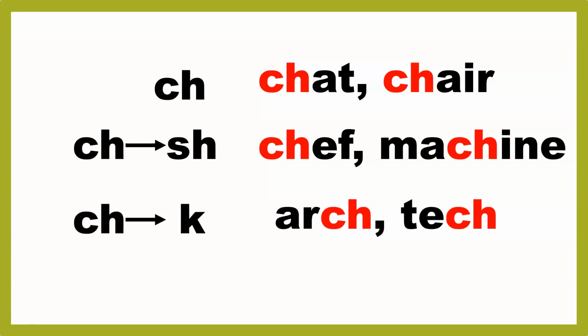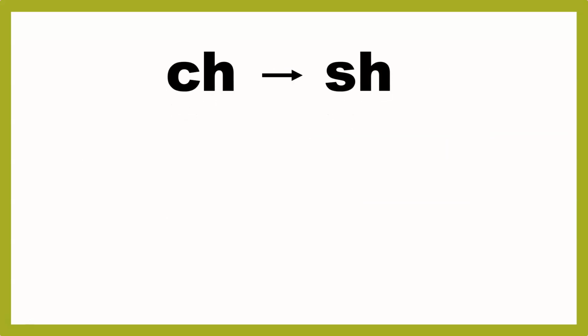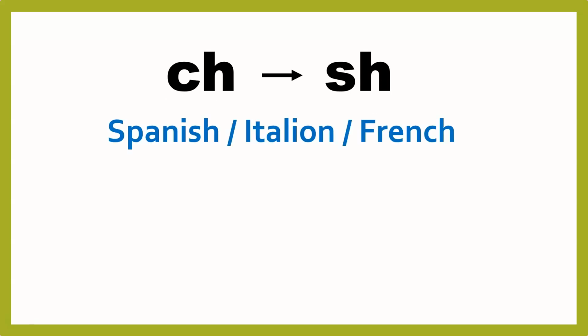Now, a big question is, when should we use the ch, sh, or k sound? The ch digraph makes the sh sound if the word is from Spanish, Italian or French.